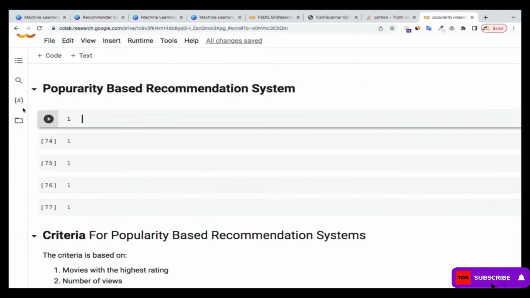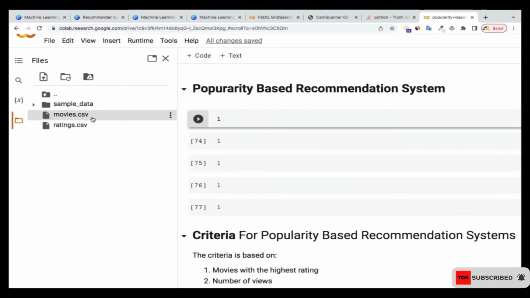I'm going to use two different data sets over here, right? One is called movies.csv and the other one is called ratings.csv, which I have loaded at a resource session for you. Okay, so you can download them and then you can work alongside. I'm using Google Colab over here if you want to work alongside it, but you can also use Jupyter Notebook or Jupyter Lab to work alongside.